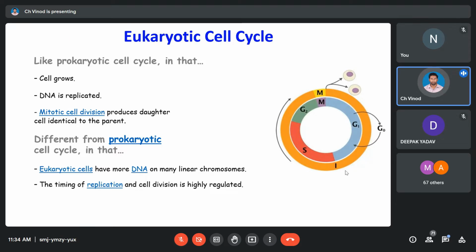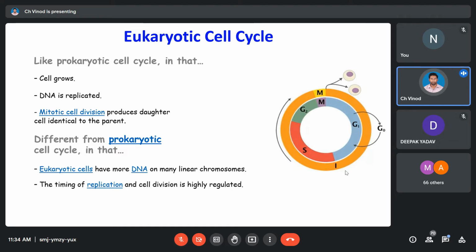Okay, like take chimpanzee. Chimpanzee has 48. Take an onion. Onion has 16. Take a corn. Corn has approximately 20. Yeah, it's 20. Then take a cat. Cat has 38. Dog has 78. Okay, rats, they have 42. So this way, each and every creature has their own chromosome number.